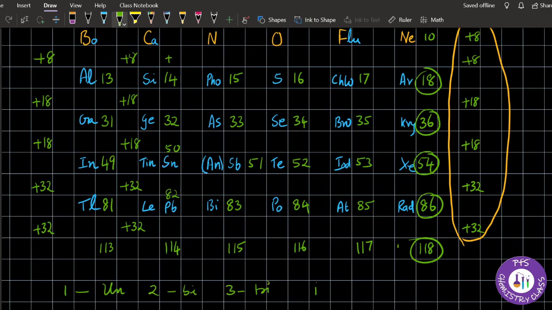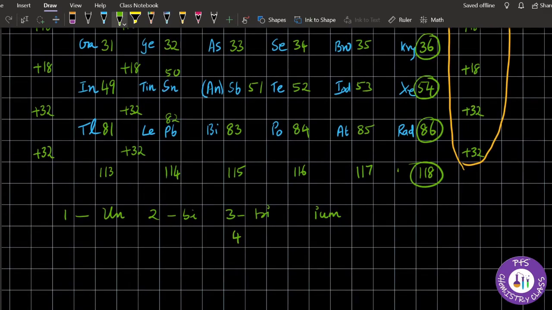And then you have to add ium. 4 means you have to add prefix with quad, and 5 means you have to add pent. 6 means you have to add hex. 7 means you have to add sept. 8 means you have to add oct.